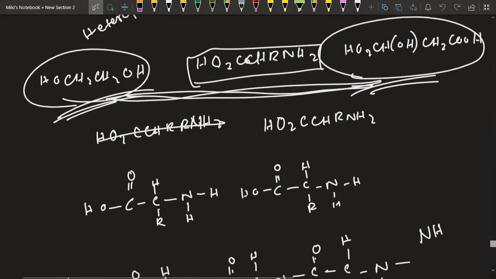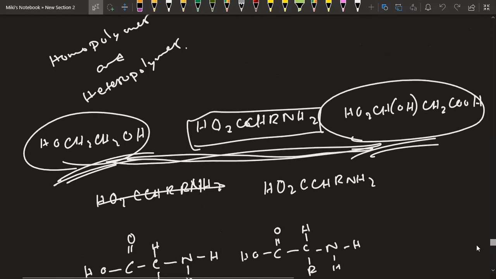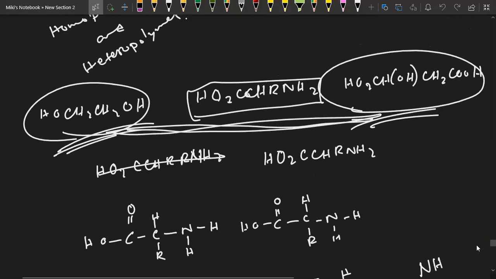So basically, what is homopolymer and heteropolymer? At first I mentioned homopolymer and heteropolymer, and then I defined something else. I defined homopolymer as a single chain, while heteropolymer has many chains, but homopolymer actually means the polymer is made of a single type of monomer. There is just one simple type of monomer, for example either this or this or this type of monomer.